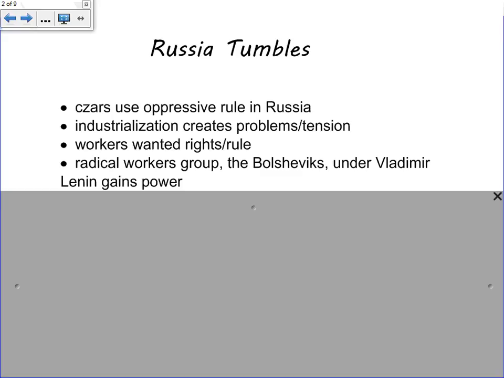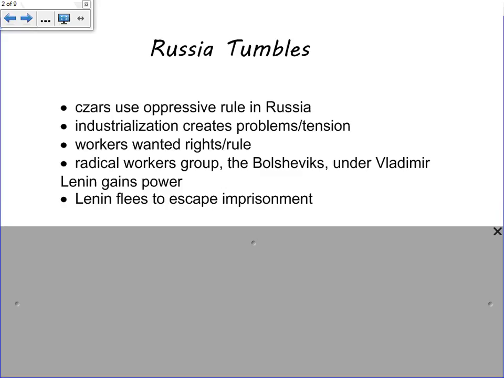Eventually, a group called the Bolsheviks will be led by the name of Vladimir Lenin. And the Bolsheviks will have momentum, and Lenin will step in and gain power of the Bolsheviks and push that momentum. And at this point, they're a radical group, and people are very fearful of what they're doing, so fearful that Lenin himself decides to flee to Western Europe, fearing that he would be imprisoned to a place like Siberia. So he essentially leaves for his safety.